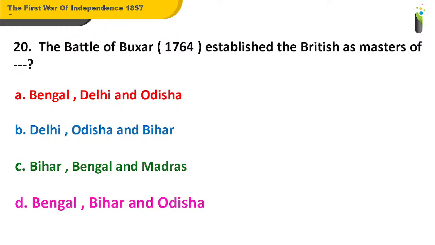Any guesses? Well, the answer is D. So, the Battle of Buxar in 1764 established the British as masters of Bengal, Bihar, and Odisha.